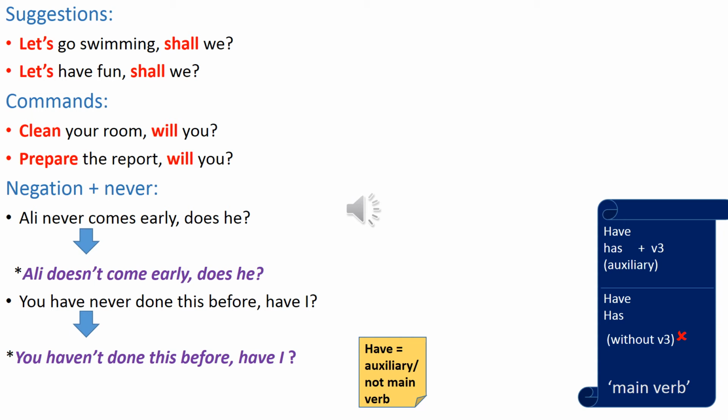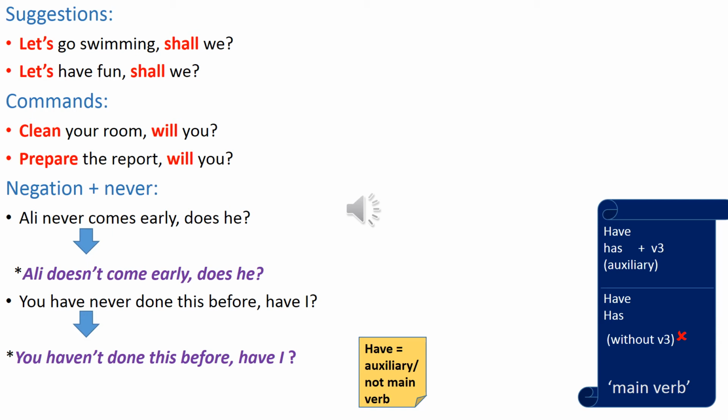The second example here, let's have fun, shall we? We have a suggestion here, we have an offer. Again, if you see "let's" at the beginning of the statement, we have a suggestion, so the question tag has to consist of "shall," then the subject pronoun "we."